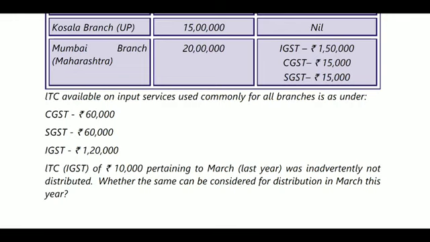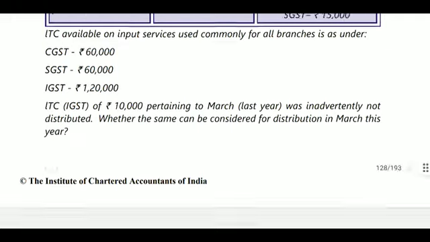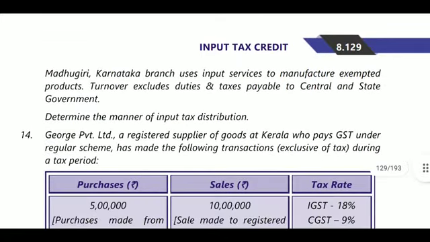Next, ITC of IGST of 10,000 pertaining to March last year was inadvertently not distributed. Whether the same can be considered for distribution in March of this year? No, it is not allowable. Only the amount of the same month will be eligible for claiming under ISD.